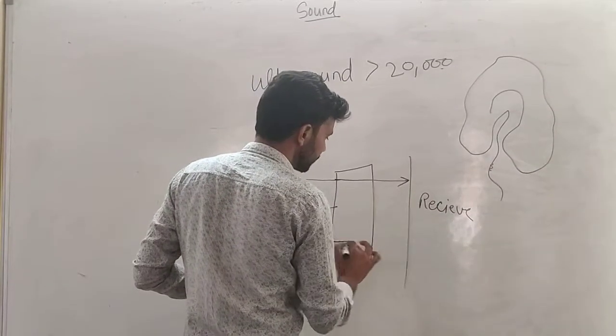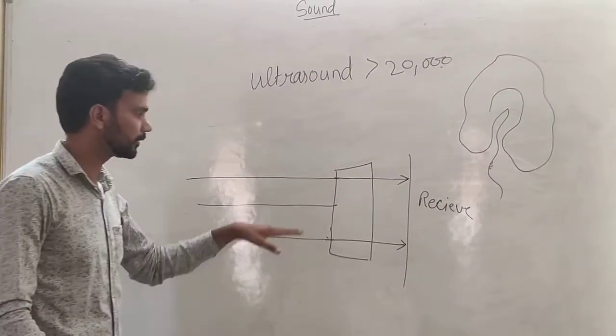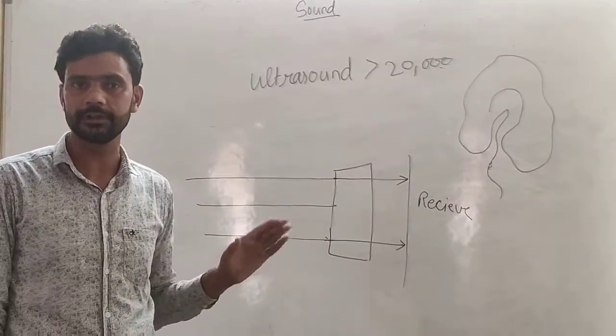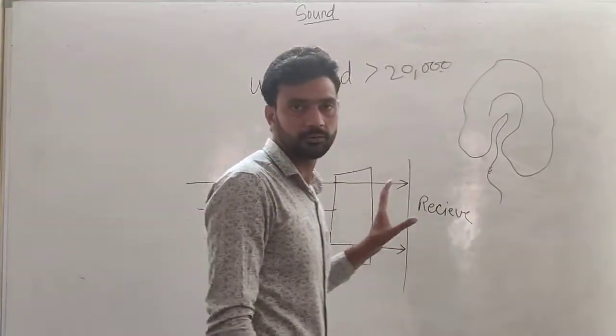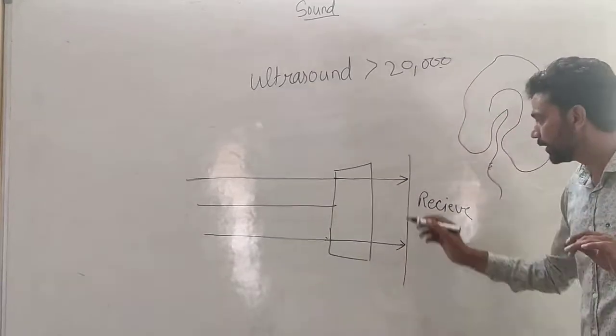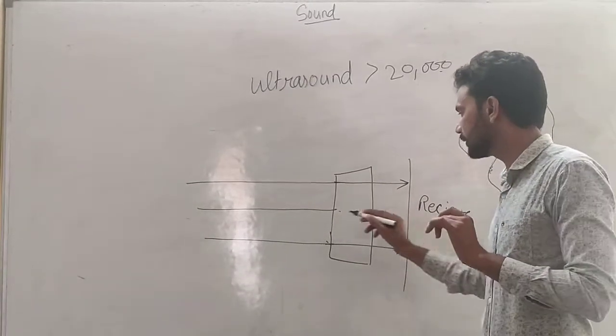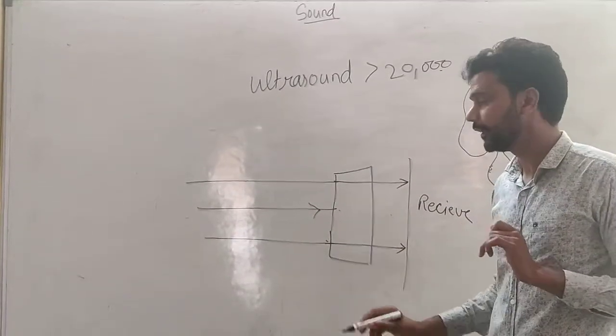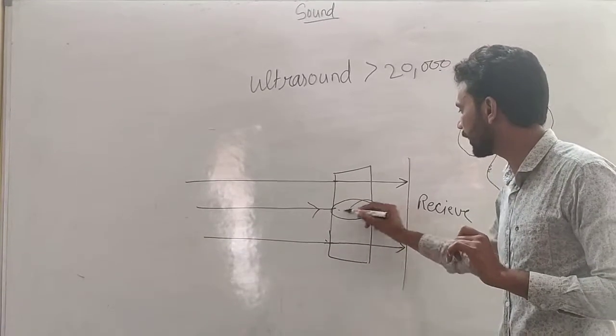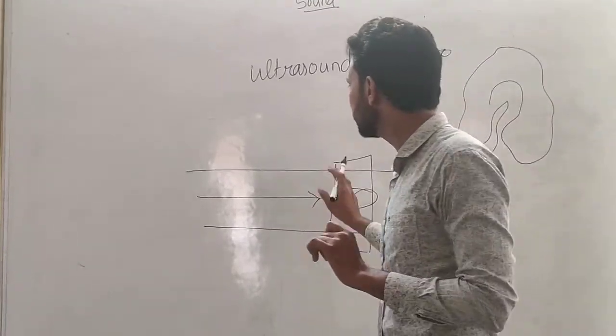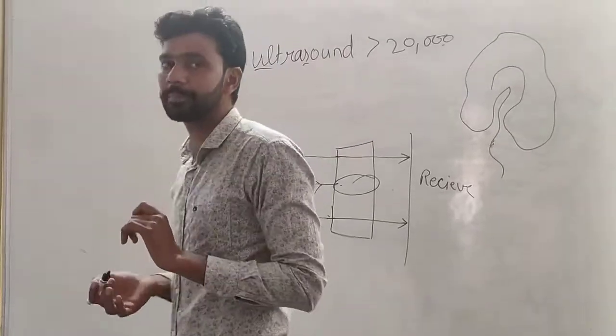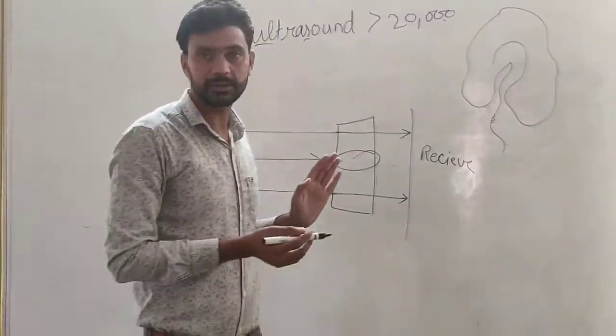If the sound is received at the receiver, if all the sound waves are received at the receiver, it means the piece is good, or the material is good. If any ray or any wave does not reach here, it means that the material has a defect at that point. So ultrasounds are used to find defects in metals also.